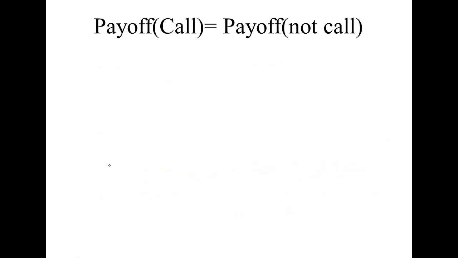In this slide, I am going to calculate the probability for a person calling the police. I am taking this condition first: the payoff of call should be equal to the payoff of not call in case of mixed strategy.